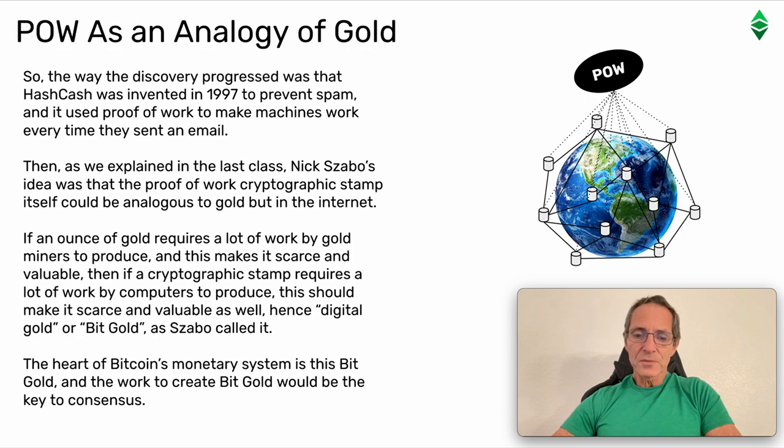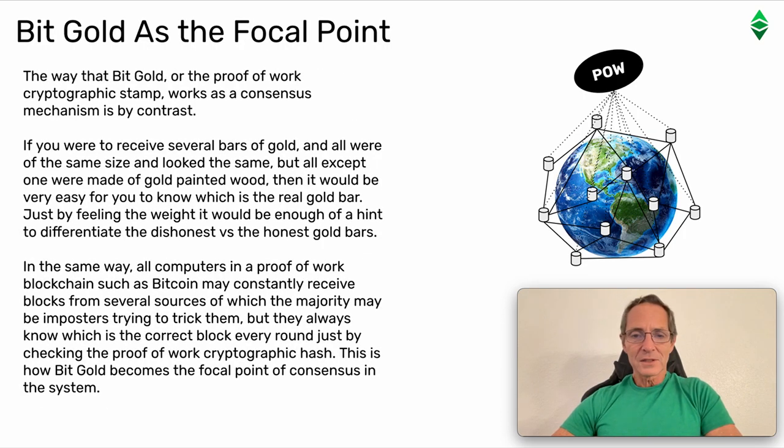The heart of Bitcoin's monetary system is this BitGold, and the work to create BitGold would be the key to consensus. BitGold as the focal point. The way that BitGold, or the proof of work cryptographic stamp, works as a consensus mechanism is by contrast.